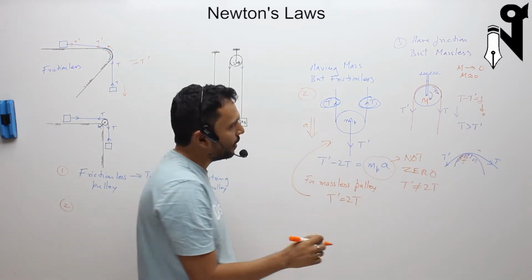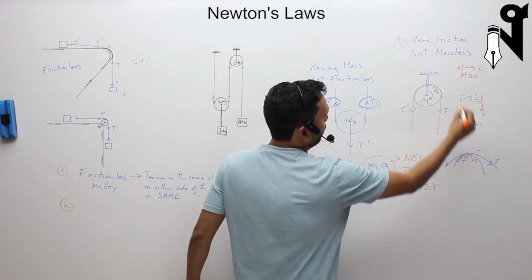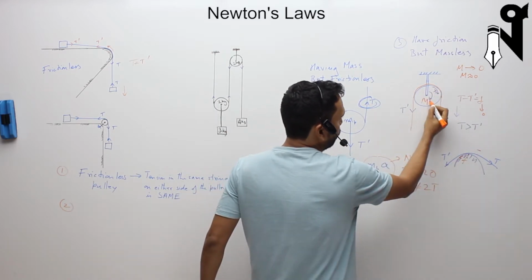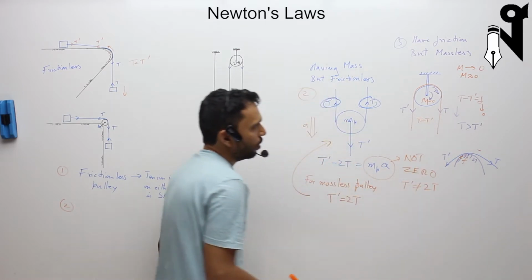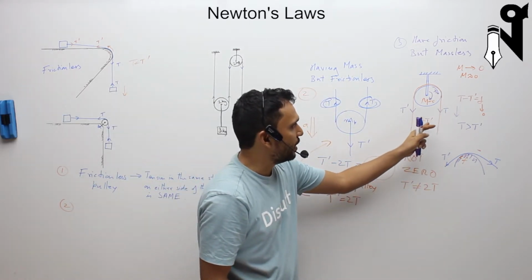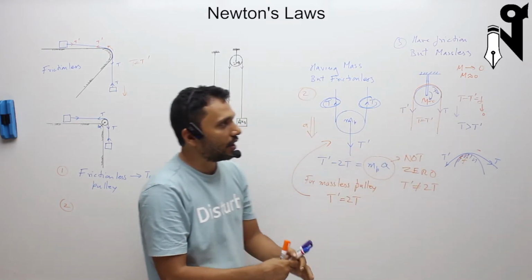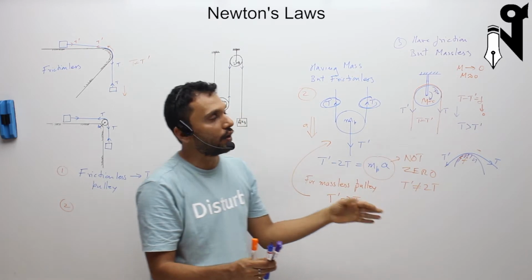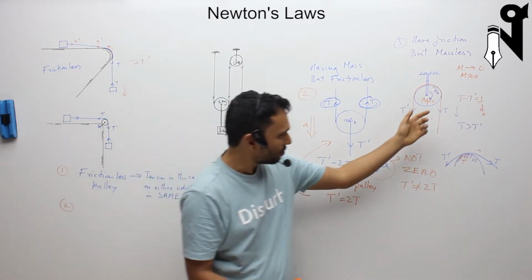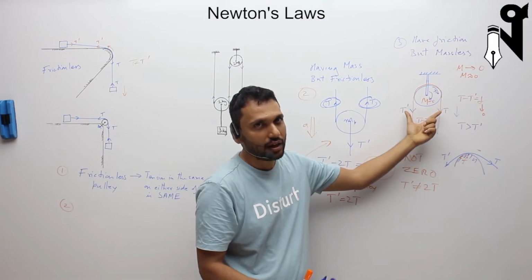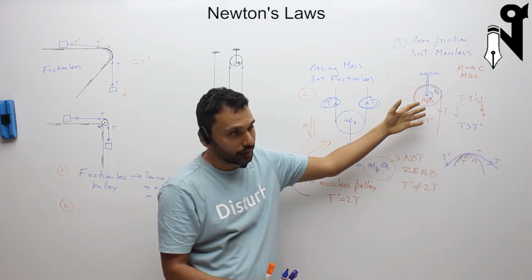So meaning to say that even if the wheel is having friction, if the mass is equal to 0, your T will be equal to T dash, because the difference amounts to the effort in rotating it, but the effort in rotating it will be 0 if the mass is 0. So there will be no difference. I'll just repeat. The difference in the tension amounts to the effort in rotating the pulley.